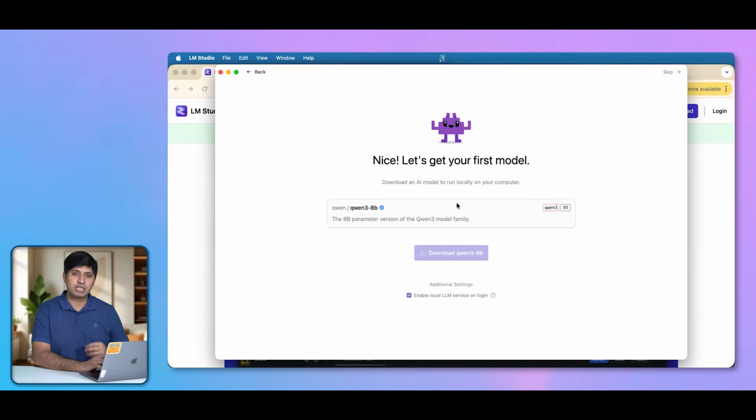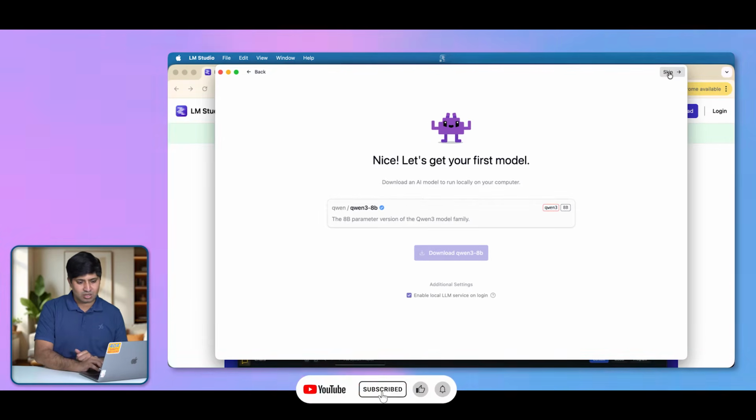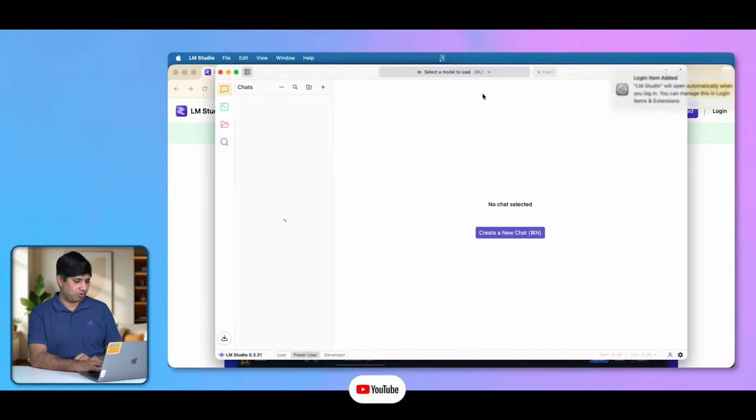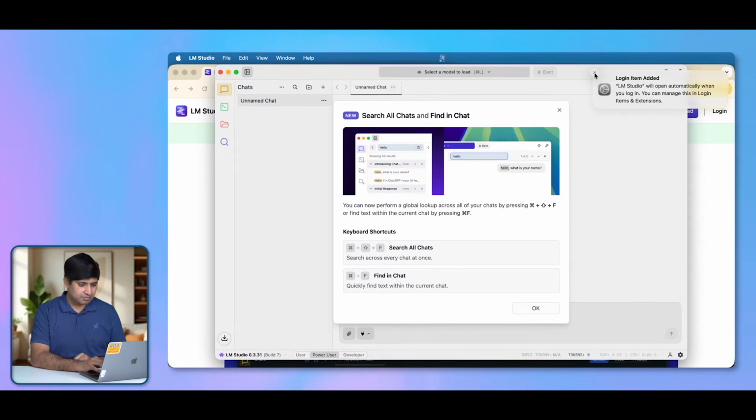That is why it is suggesting one particular model, but you don't have to install it right here because we are going to see the option of looking at all of the available LLM models and then pick what is best for us. This is not best for you. It's suggesting it, but it's not best for you. So let's get out of this window by clicking on this skip button. This is on the very top of this particular window.